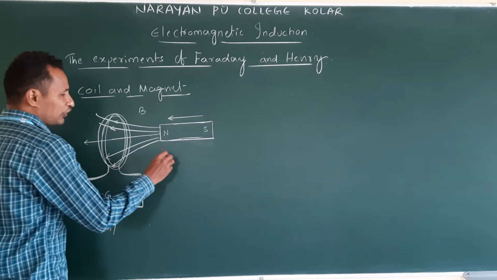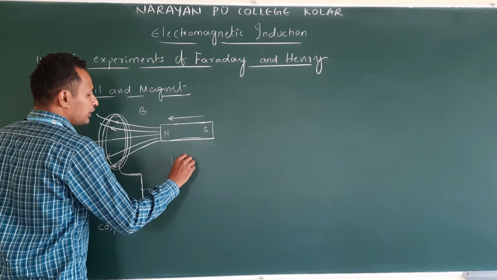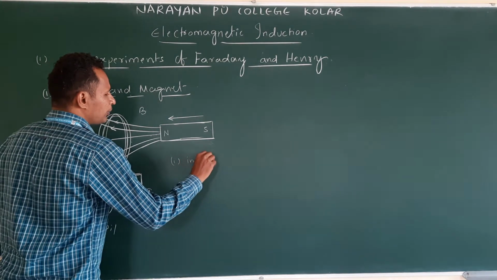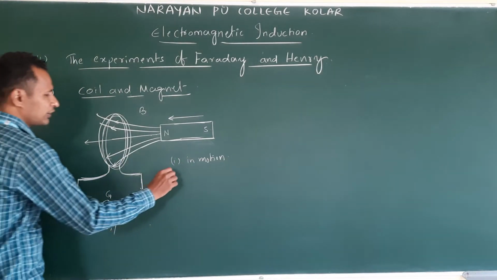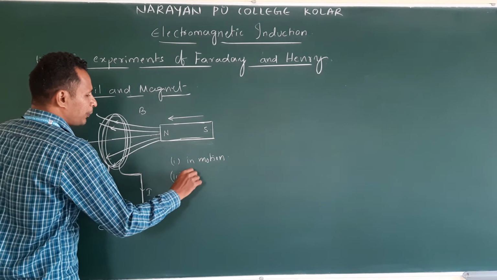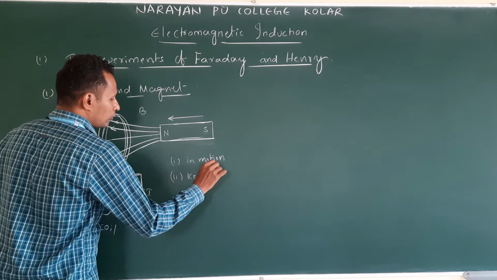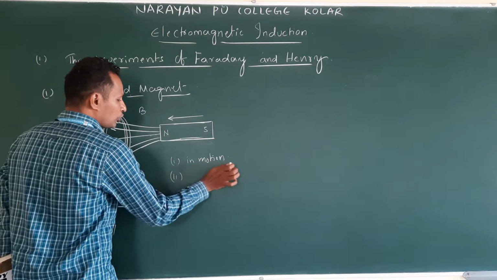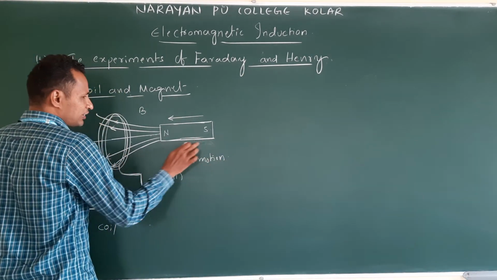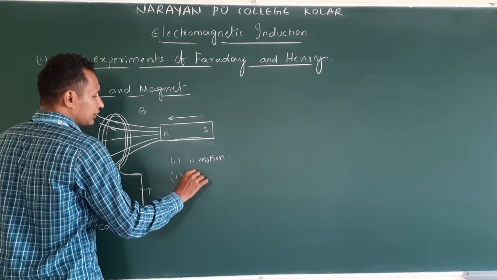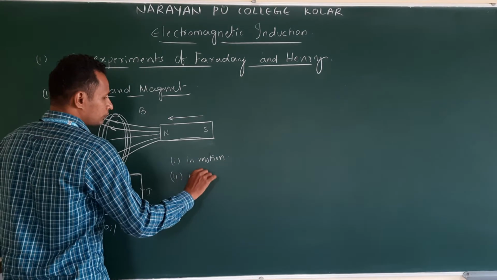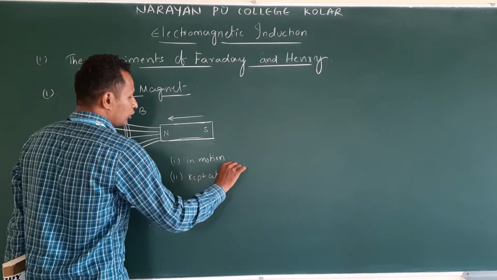Not only this part. Next, first case is what? In motion. In motion means moving towards coil. Second case, without motion, means they kept it constant.